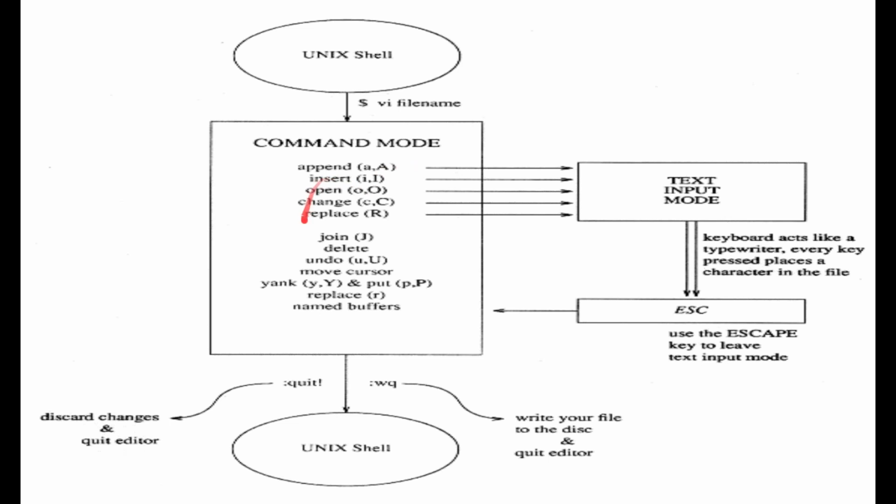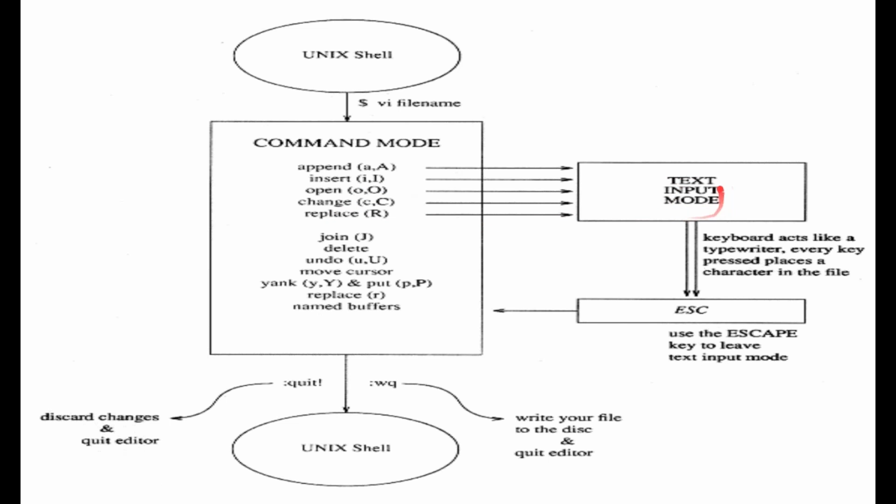Fine. Here you can use various keys. These are various keystrokes. For example, append. If you want to append, you have to press this. If you want to insert anything, you want to go to insert mode, you have to press i. These are the various keys to put you in text mode. Either capital I or small i for inserting, small o for opening, small r for replacing.